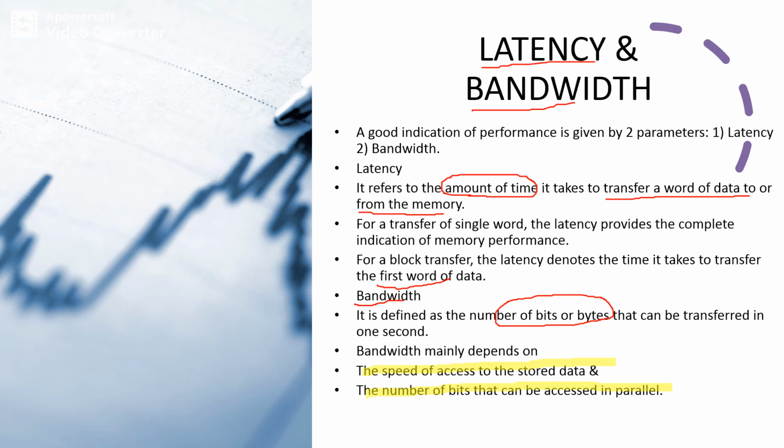So basically the performance is given by two parameters: one is latency and the other one is bandwidth. Latency is the amount of time taken to transfer a word of data either into the memory or from the memory. Bandwidth is defined as the number of bits or bytes that can be transferred in 1 second.